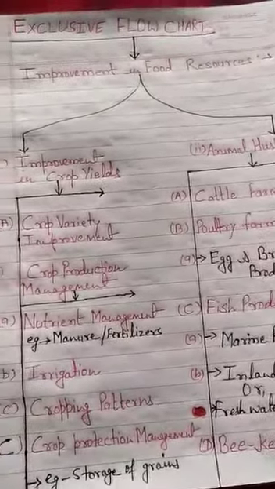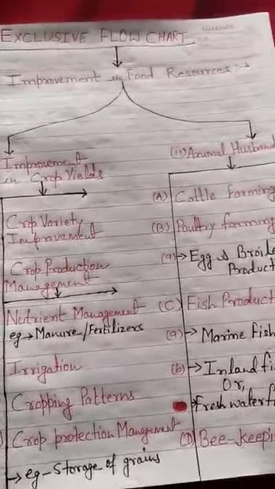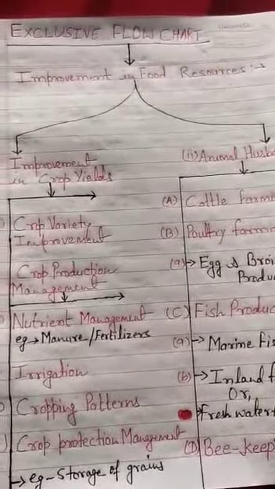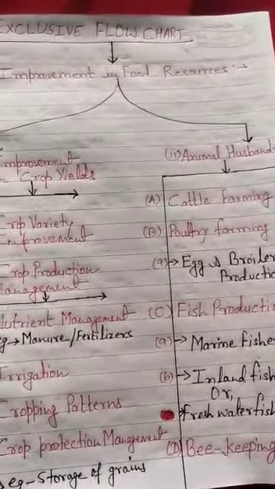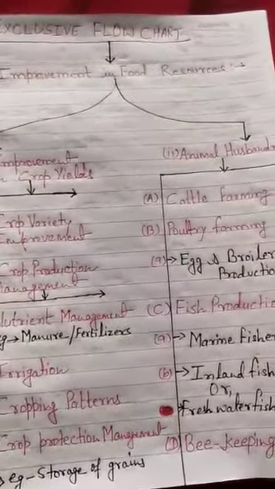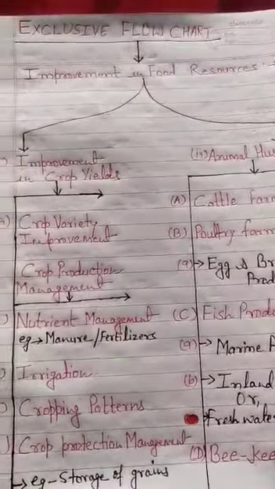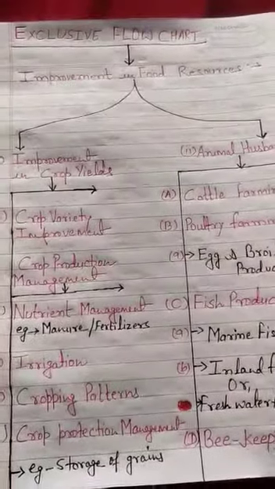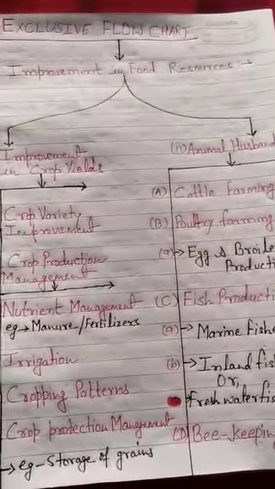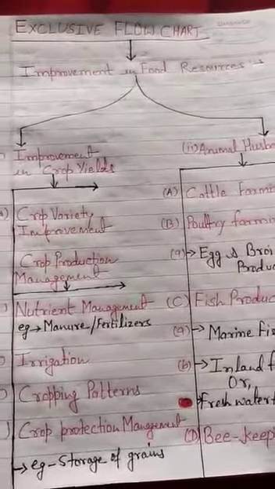The idea to make such a flow chart is only to give a microchip, or you can say a subjective script in a very little, nano form, so that in a very short duration of time we can learn the things regarding the whole chapter. So, let us begin the explanation of this improvement in food resources chapter through this exclusive flow chart.